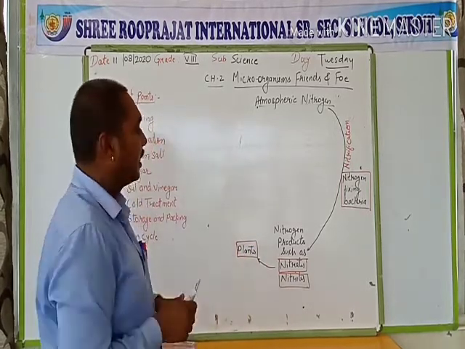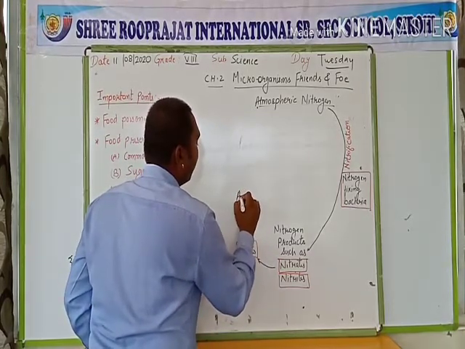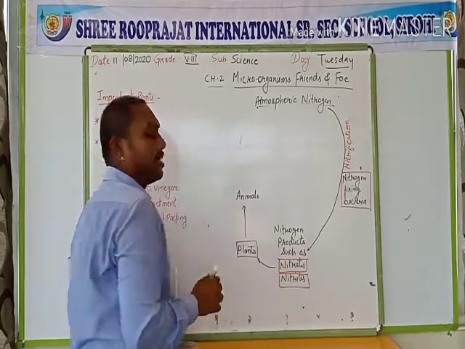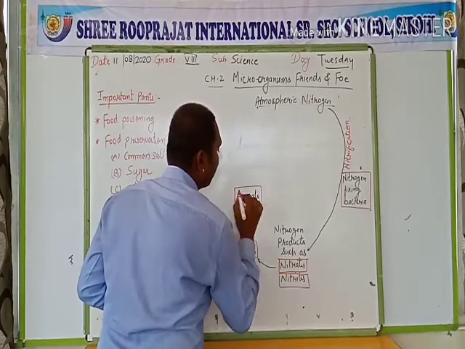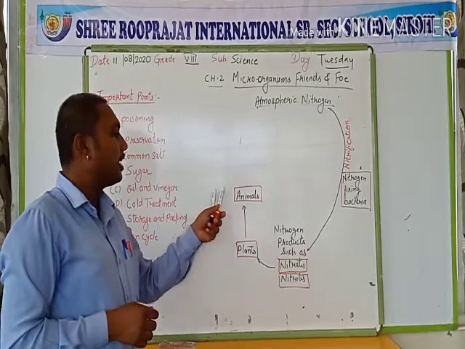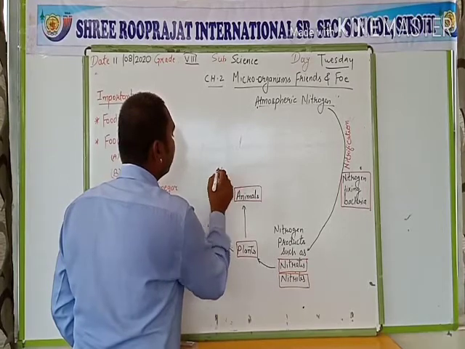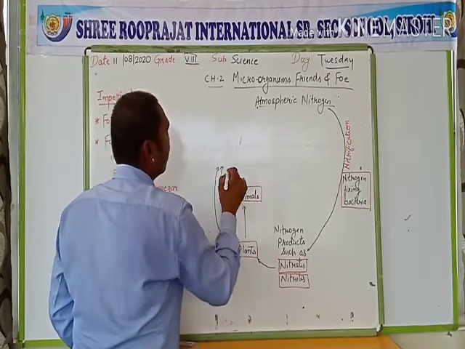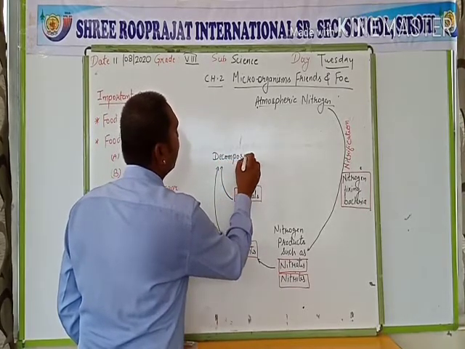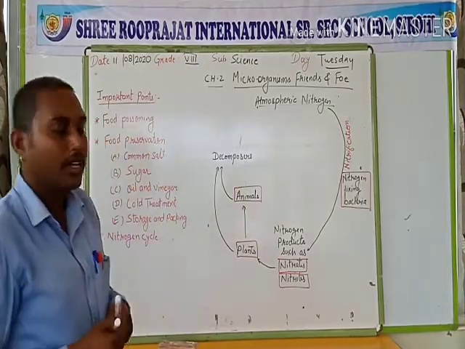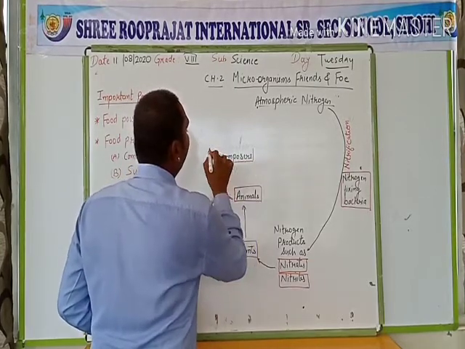and these plants can be eaten by the animals such as herbivores, and when these plants and animals die, or their waste, it can be decomposed with the help of the decomposers such as fungi, bacteria and other microorganisms.